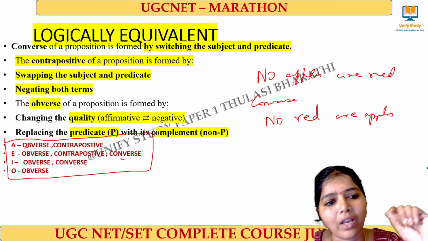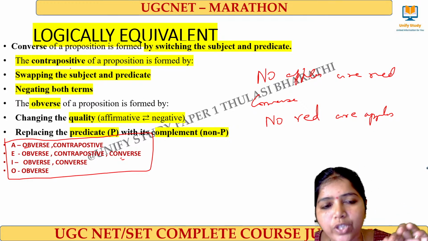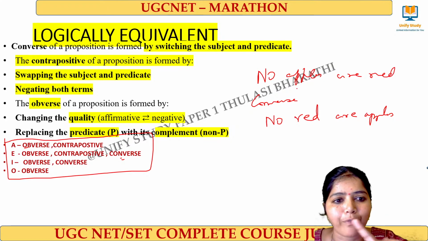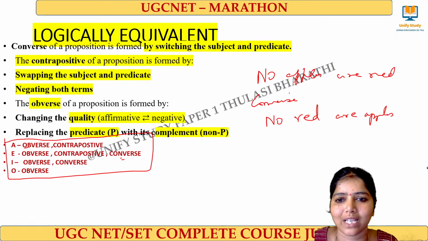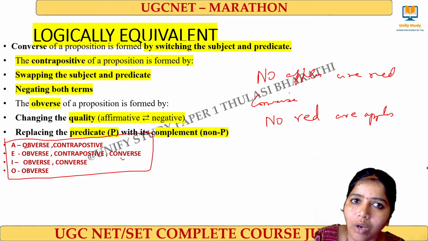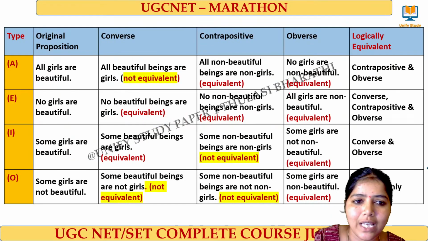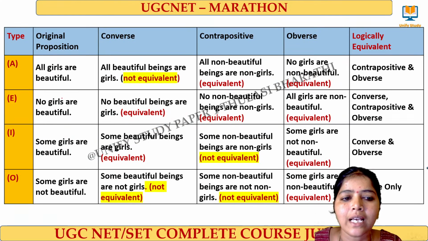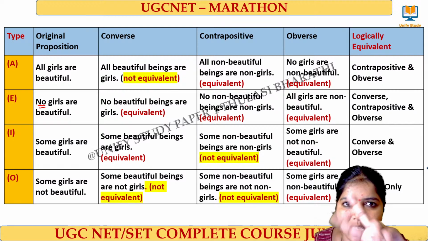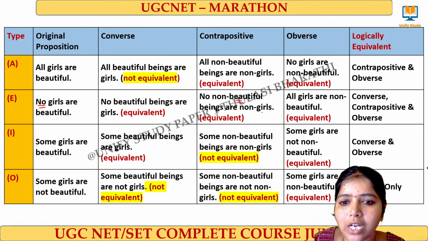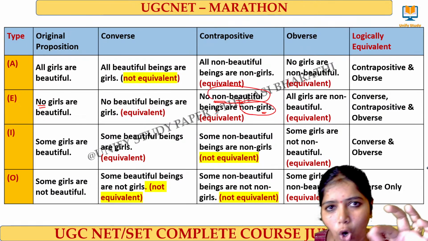Then what do you mean by contrapositive? The contrapositive of a proposition is nothing but you have to swap the subject and the predicate, and then you have to negate both the terms. Negate means, if it comes as all, you have to put no. Here it is, right? If I want to do the contrapositive of no girls are beautiful, I have switched the subject and the predicate. Beautiful comes here, girls comes here. The negation has been put here: non-beautiful, non-girls. And this is said to be a contrapositive.